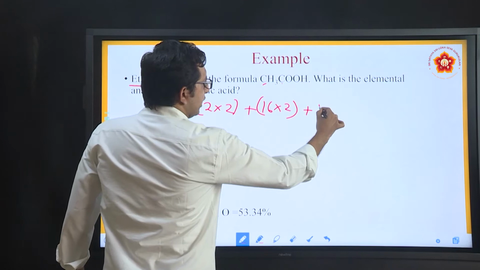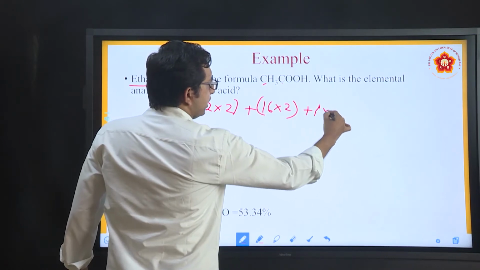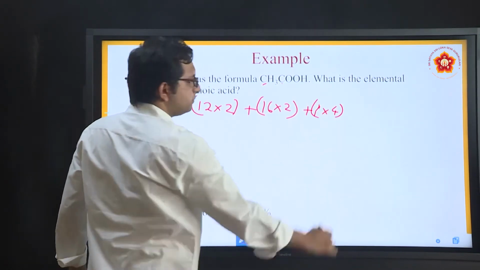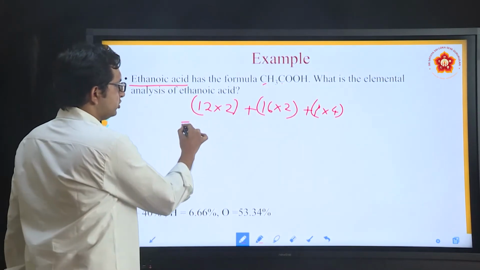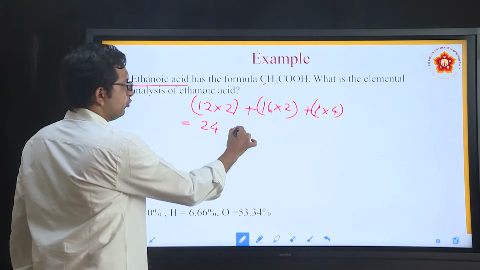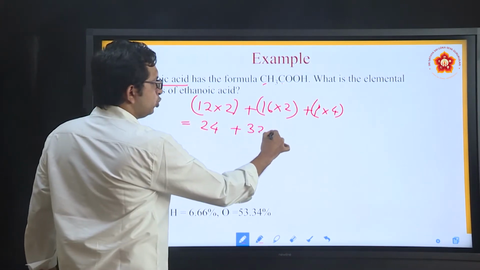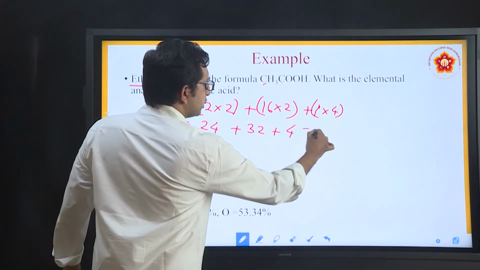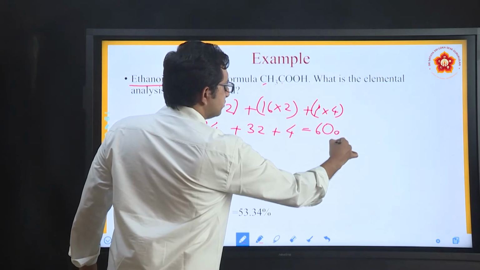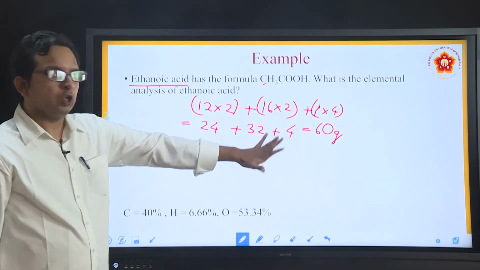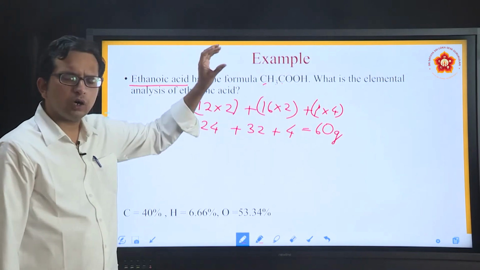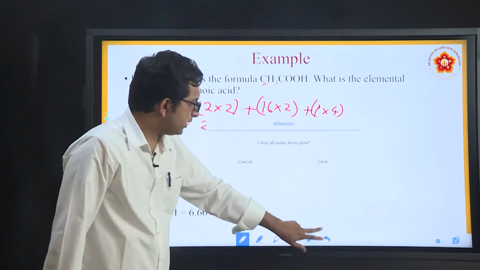Also there are 4 hydrogen atoms and the mass of hydrogen is 1. It is not H2, it is H. So in total we have 4 hydrogens. What is the total mass here? 12 into 2 is 24, 16 into 2 is 32, plus 4, this will come to an overall count of 60 gram, or 60 u, unified mass, also you can take it. So the overall molar mass of this ethanoic acid is 60 grams.